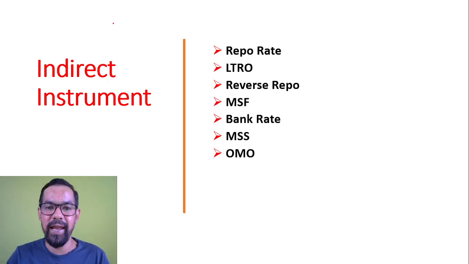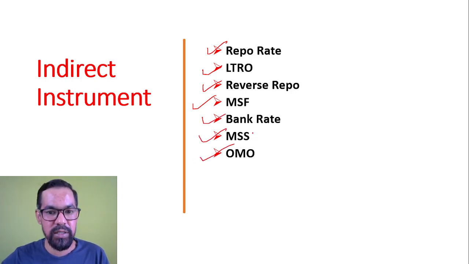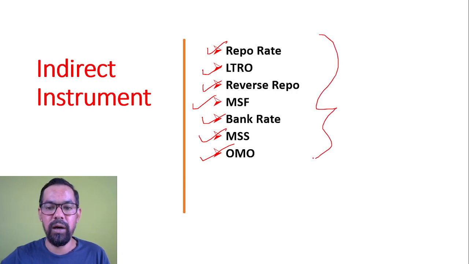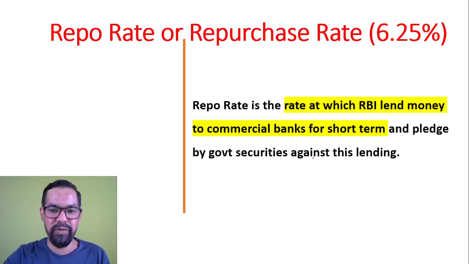Now we'll move to the indirect instruments. What is indirect? I told you earlier. We have a long list here: repo rate, TLTRO (targeted long-term repo operation), reverse repo rate, MSF, bank rate, open market operation, and MSS (market stabilization scheme). We'll also talk about the standing lending facility. The first one we have is repo rate.